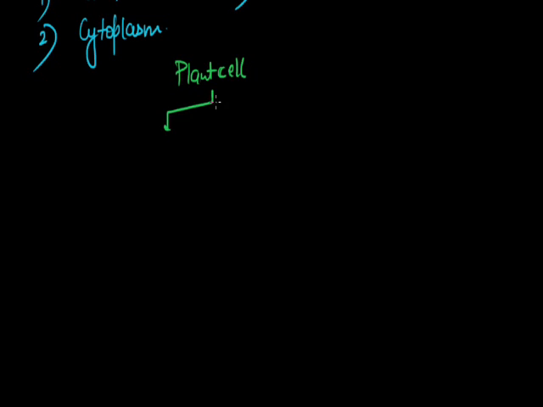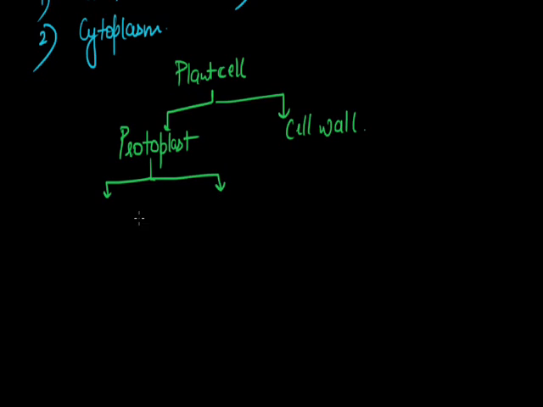The plant cell is made up of protoplasm and cell wall. The protoplasm is further divided into two: the cell membrane, on which the protoplasm is enclosed, and the protoplasm.